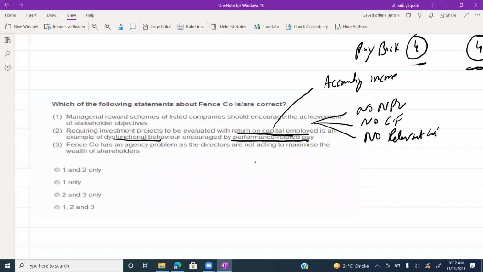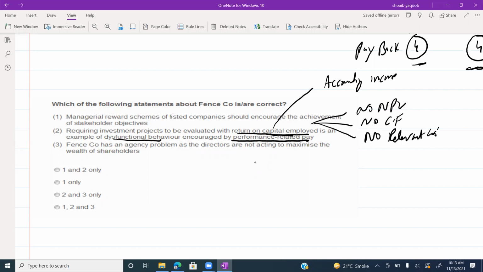Whenever your pay is based on your performance, the manager will try to link the performance with profitability, because profitability can be easily manipulated. So you manipulate the profit, achieve the target, and get the bonus. This is dysfunctional behavior, remember. So what is the solution? The solution should be to give the manager the share option scheme.